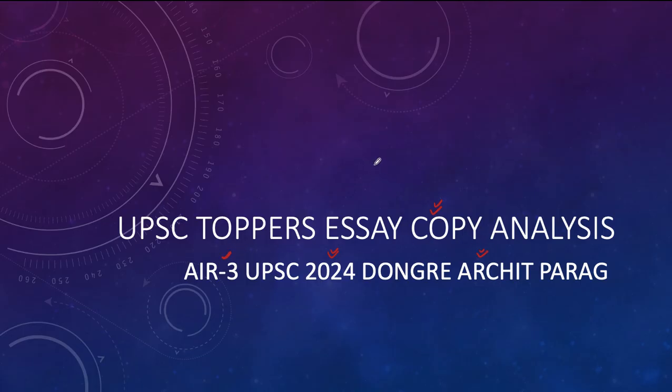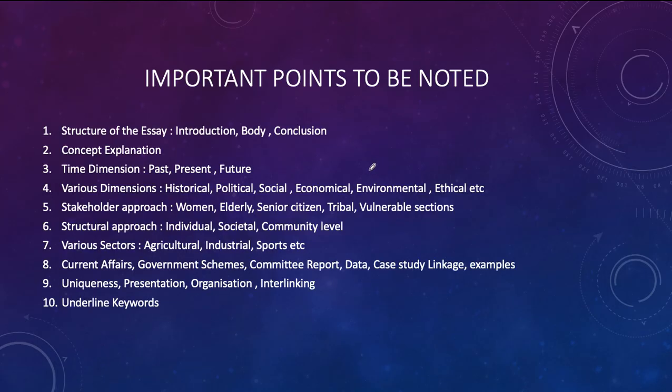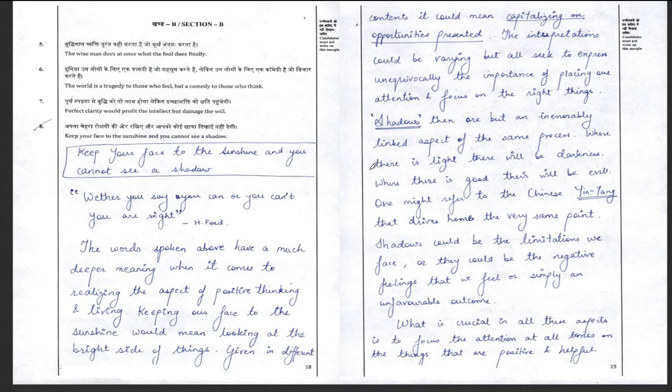In today's video, we are going to have a discussion on the UPSC toppers' essay copy analysis of the UPSC 2024 topper, All India Rank 3, Dongre Archit Parag's answer copy, students. Before going into the essay copy analysis of Dongre Archit Parag, we'll discuss the answer writing structure which is expected for an essay to fetch maximum marks. We'll discuss that first and then proceed to the evaluation of Dongre Archit Parag's essay answer copy.